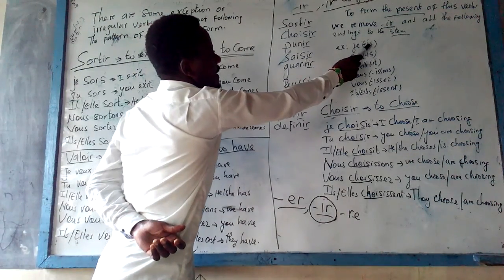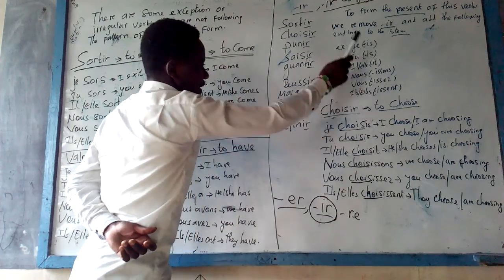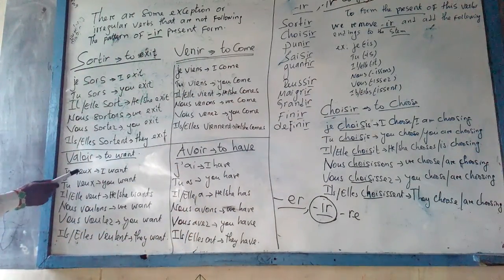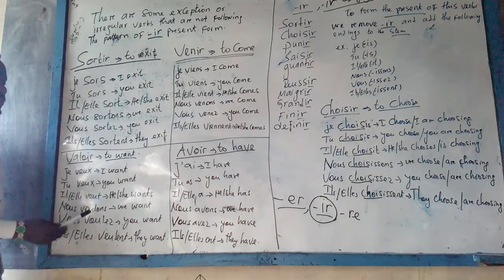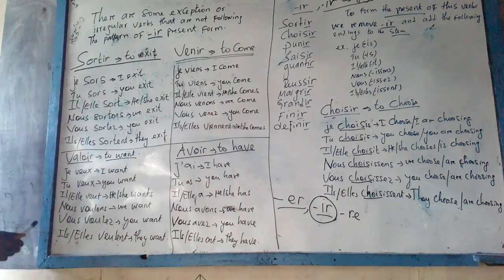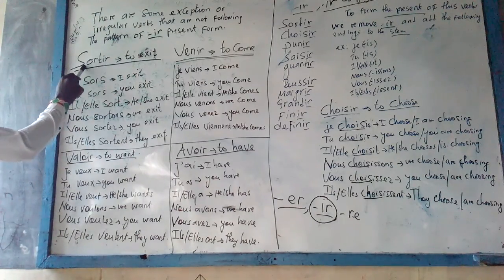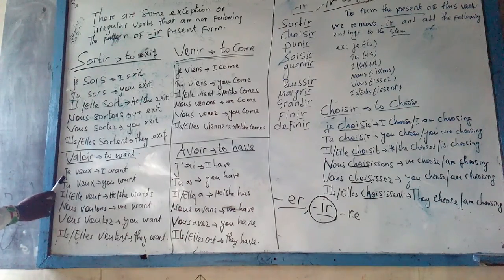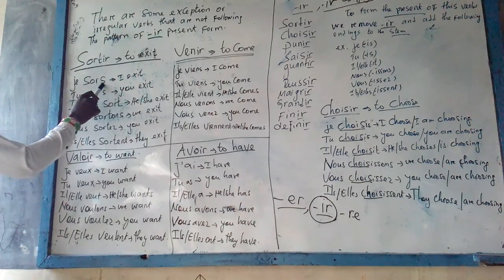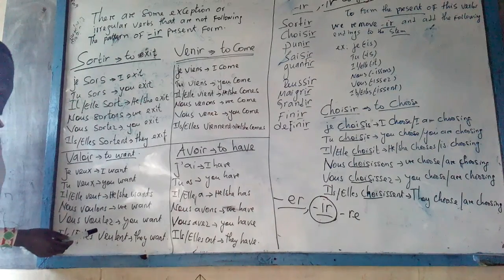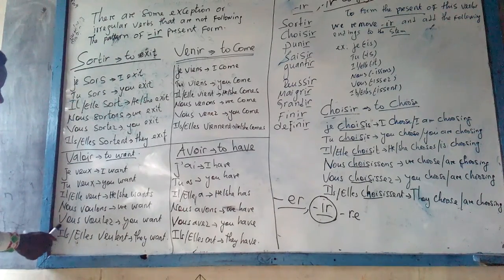It is formed in its own way, so you need to memorize this one. For example, I want to exit is je veux sortir. But you can't say je veux sort. That will not be correct. Many times the verb vouloir is used the same way you use the verb want in English.